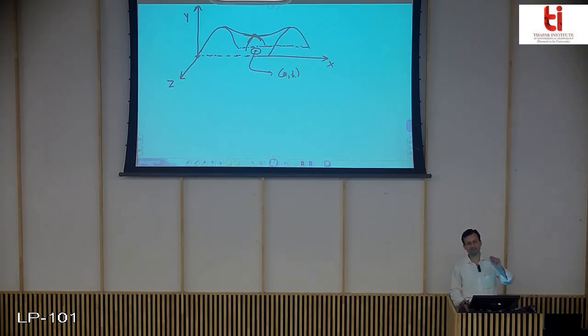So both things hold simultaneously. The point (a, b) is a point of local maxima for some domain points in the same open circular disk, and it is also a point of local minima for some domain points in the same open circular disk. So such points are called saddle points. So here the shape is something like this because it is a surface. So here it is local minima, here it is local maxima.